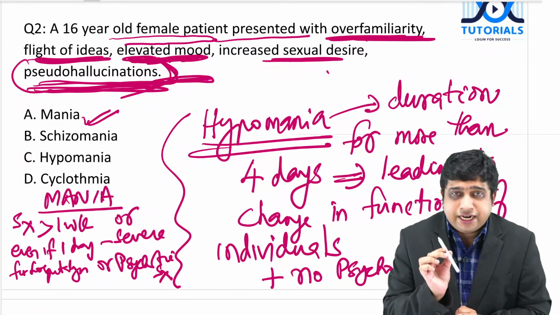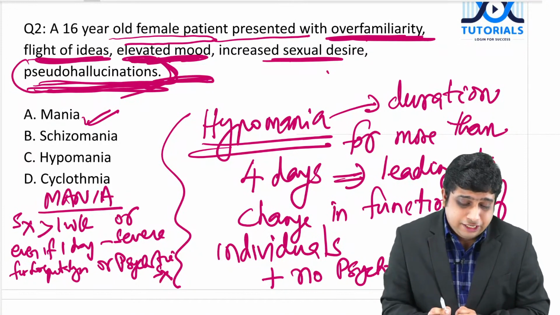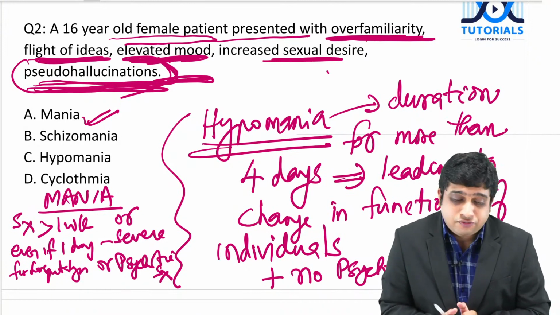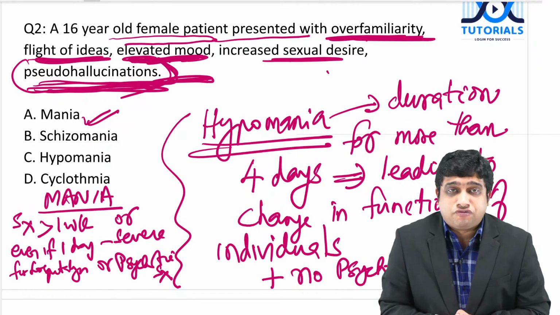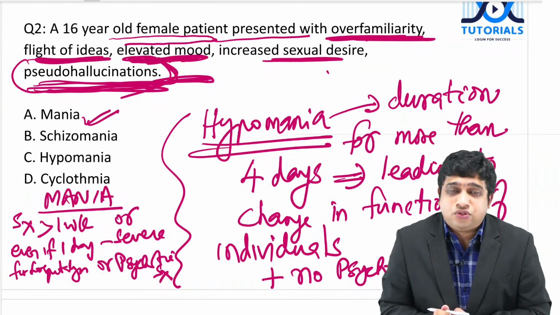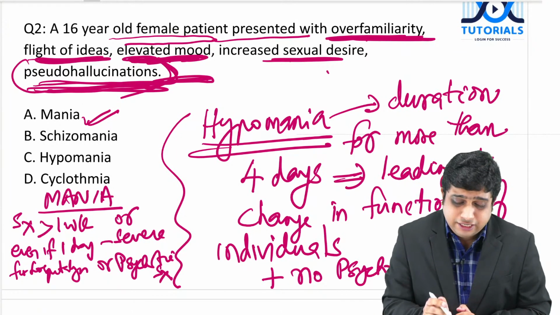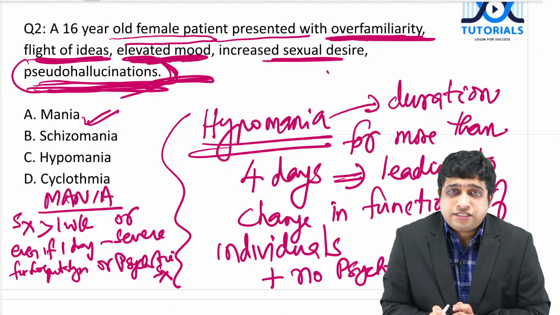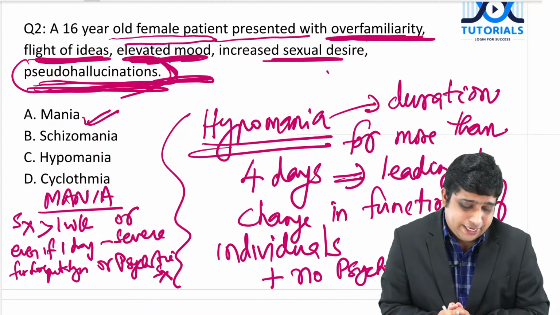I understand this is a difficult point to answer, but if an option is given, I will go for mania because of the pseudo hallucinations and the classical description of flight of ideas. Though you may have some points to argue, is it the same in the DSM-5 criteria? When psychotic symptoms come, I will go for mania.